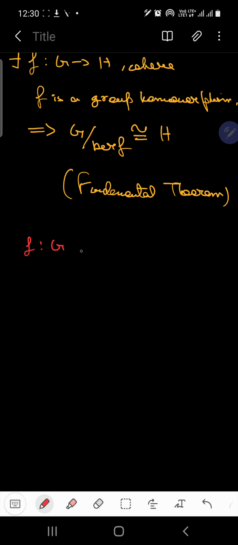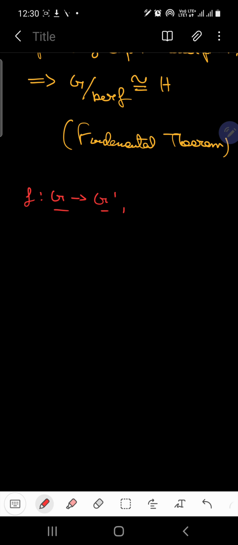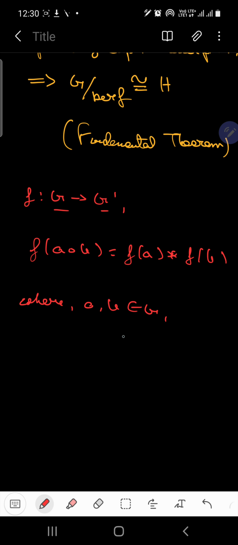If there exists a function f from G to G dash, where G and G dash are groups, maybe same, maybe distinct, then if f of ab is f of a times f of b, or in the general statement, f of a o b is equal to f(a) star f(b), where a, b belong to G, f(a), f(b) belong to G dash, and G denotes the group with operation o, and G dash denotes the group with operation star.